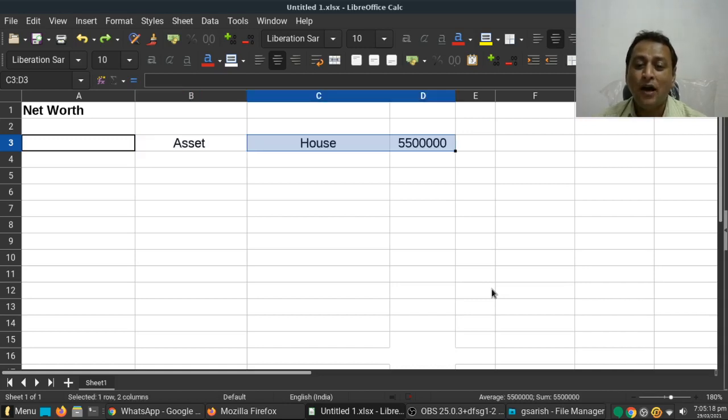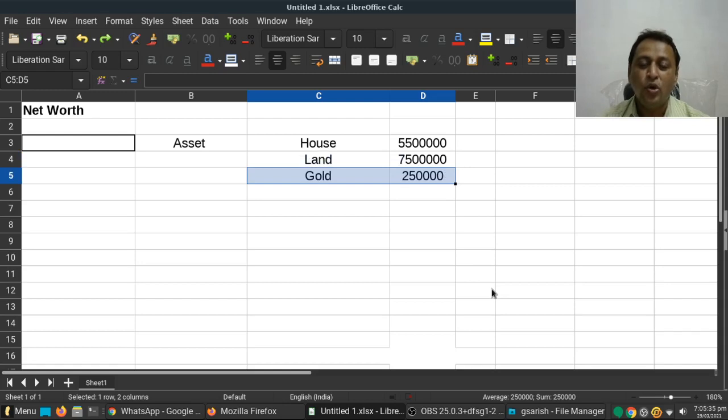If the current value of your house is, in this example, 55 lakhs, you put that value. This person has individual land worth 75 lakhs. Gold is 2.5 lakhs.